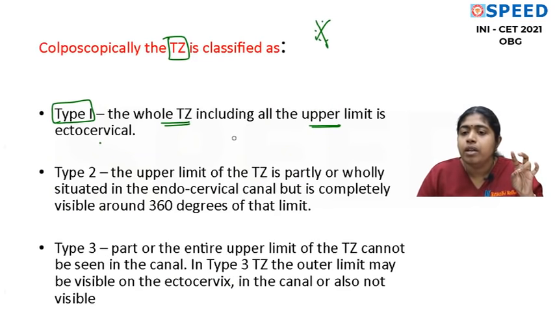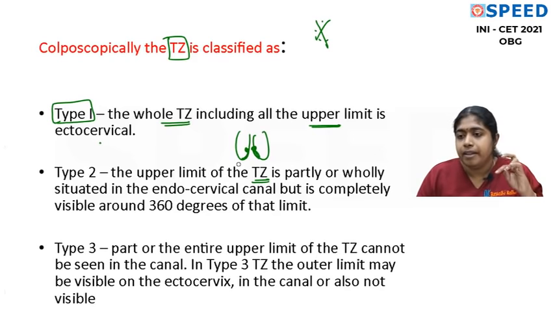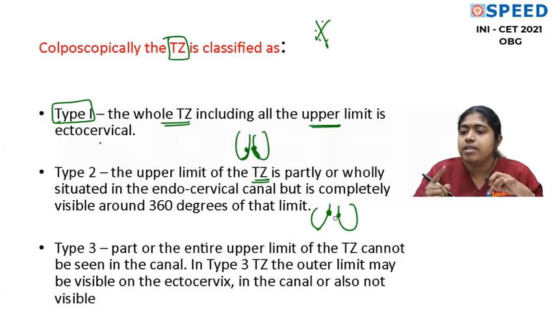What is type 2? The upper limit of the transformation zone is inside the endocervix, but we can see it, at least by small retraction. But in type 3, the upper limit of the transformation zone is deep inside the endocervix and we will not be able to see it.